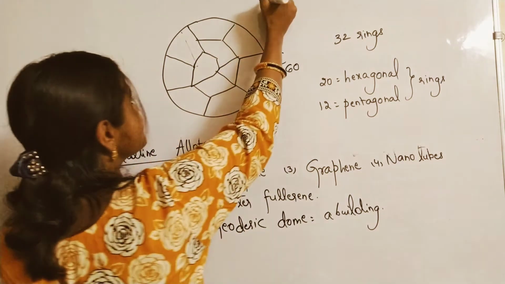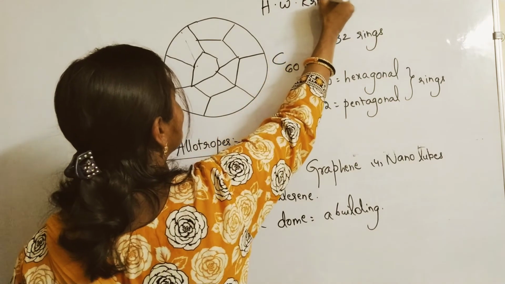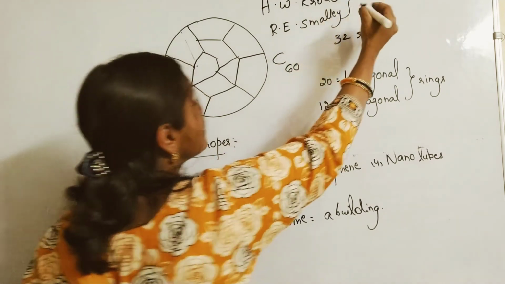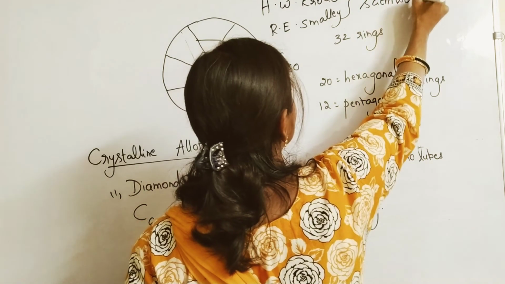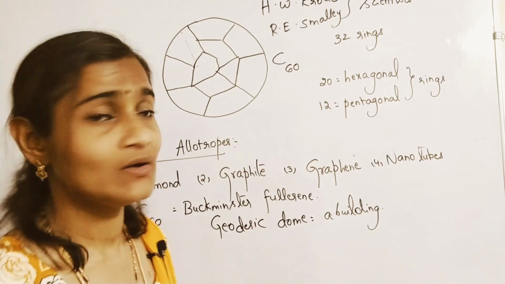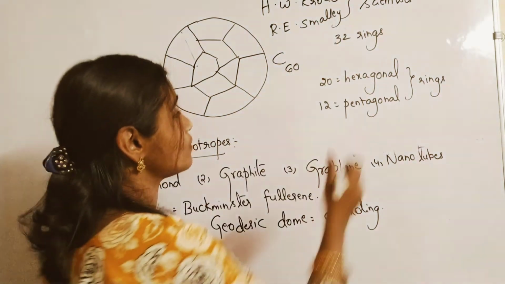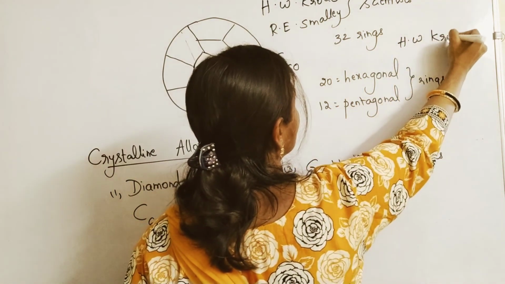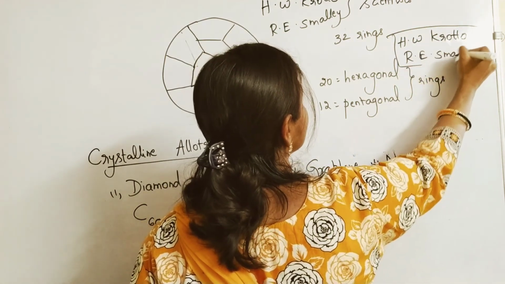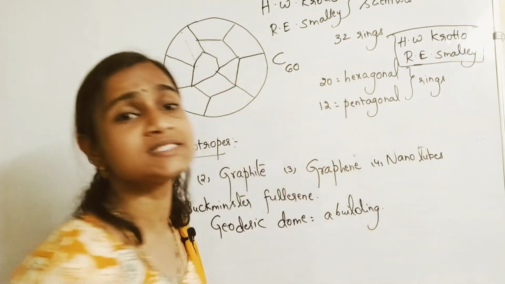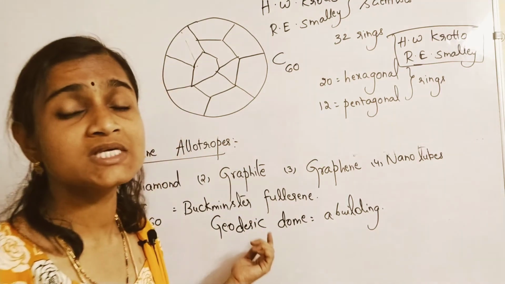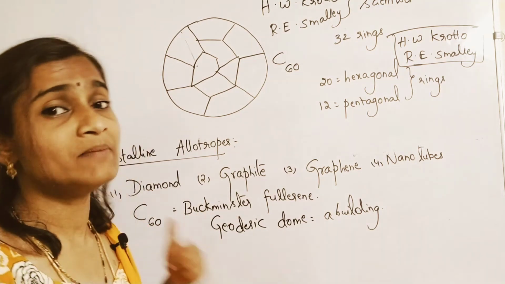These are the names of the scientists who discovered Buckminster fullerene, which resembles the building constructed by a famous architect named Buckminster Fuller.